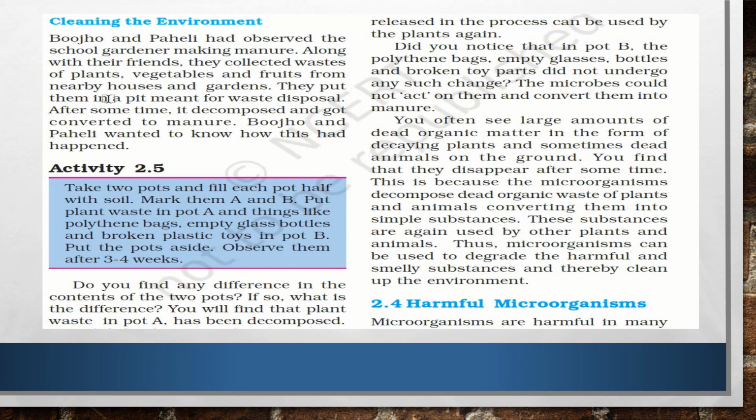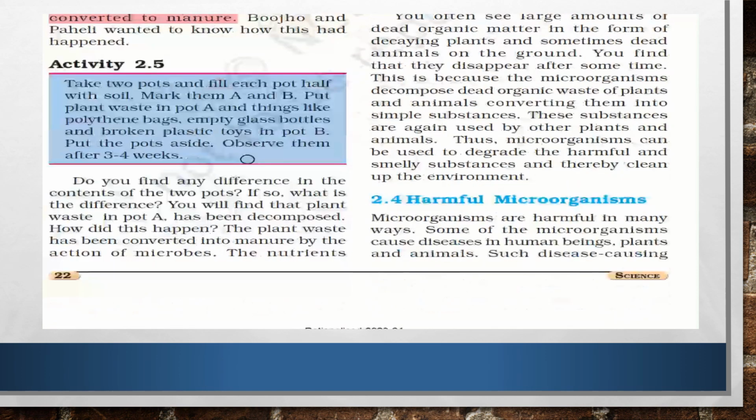Now, the school gardener is making manure. How? They are collecting the plants, vegetables, fruits, or all the waste products from your houses or gardens, and they are making a pit and disposing all the waste there. After some time, what is happening here? It is decomposed and it gets converted to manure. So this manure is very much helpful. So how is this manure produced?